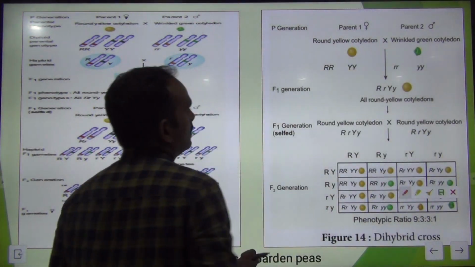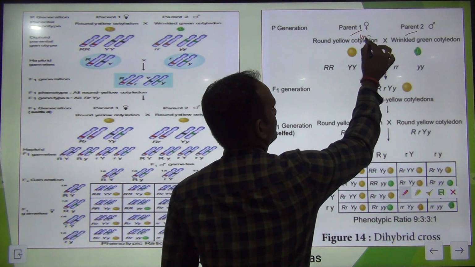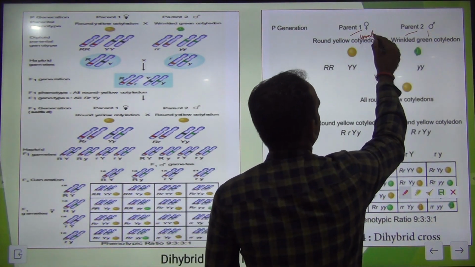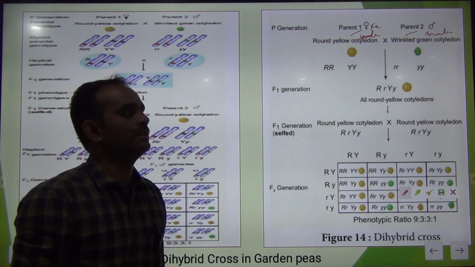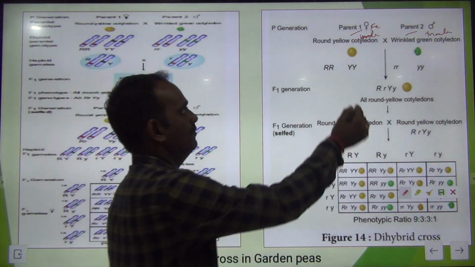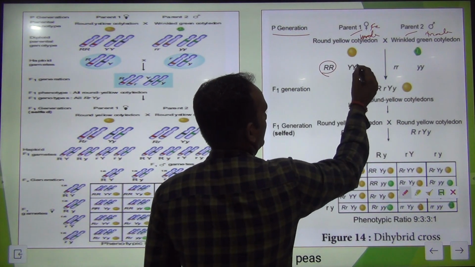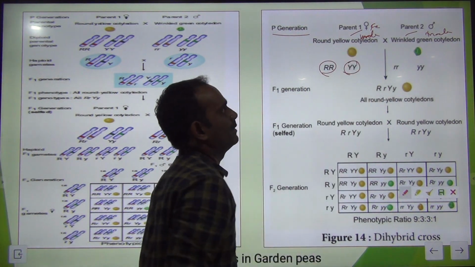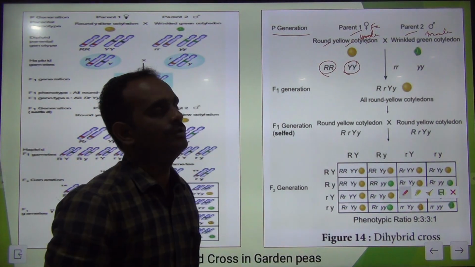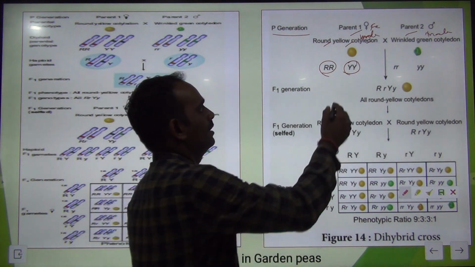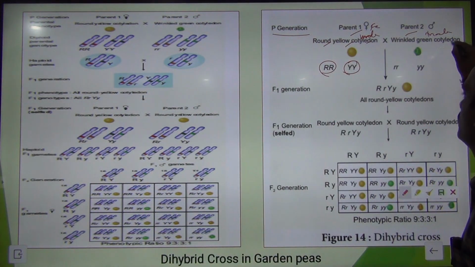See here, parent 1 and parent 2: one is male, another one is female. This male parent is crossed with the female. So here the female of the parent generation, capital R, capital R, capital Y, capital Y, that is round yellow cotyledon seed, a dominant homozygous, is crossed with wrinkled green cotyledon.